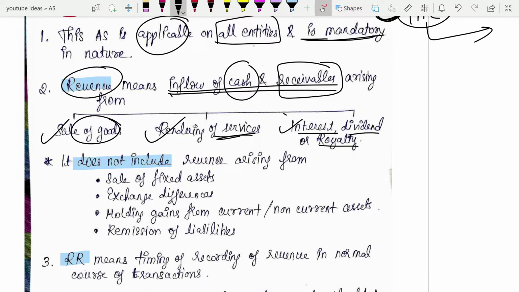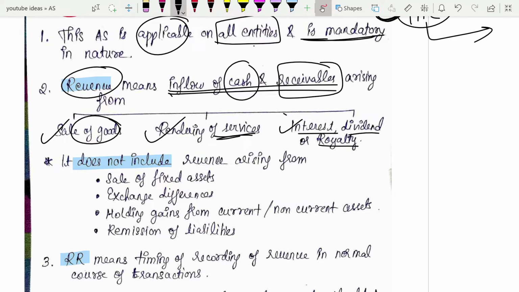Rendering of services means if you go to a Natural salon, for example, they will give you some service of haircut or facial or something like that, and by rendering those services they will earn some money. So for that Natural salon, this will be the revenue.